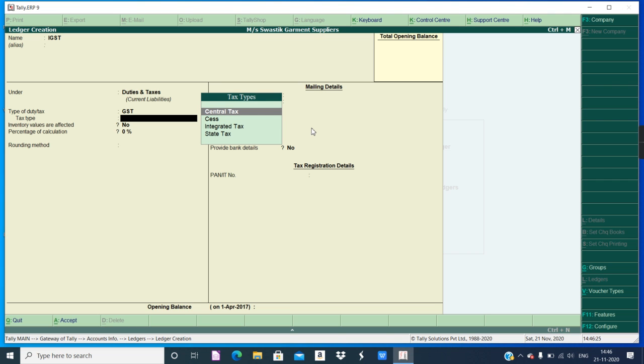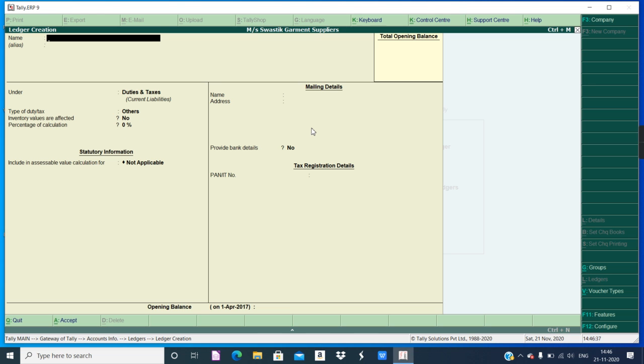And which type of GST? IGST is integrated tax, and percentage of calculation 0%. Okay, so Control A, I'll press. Saved all the entries.